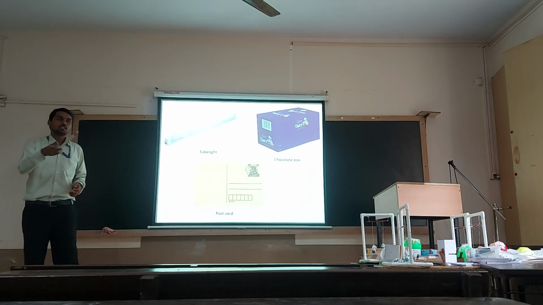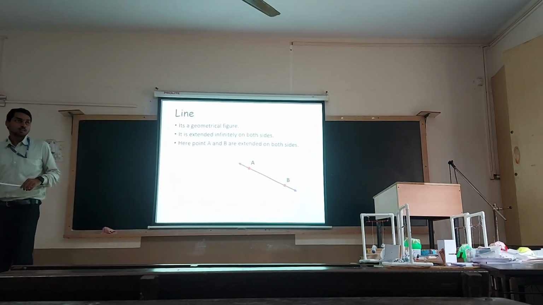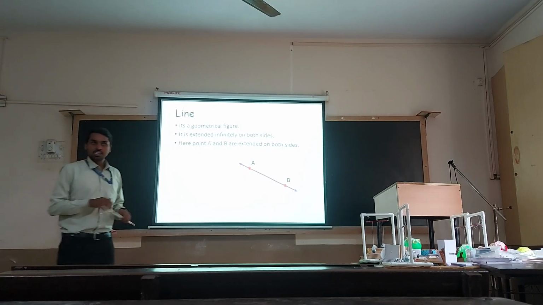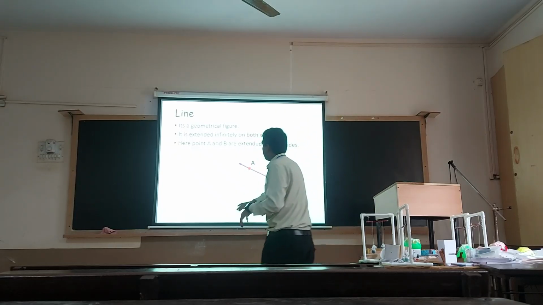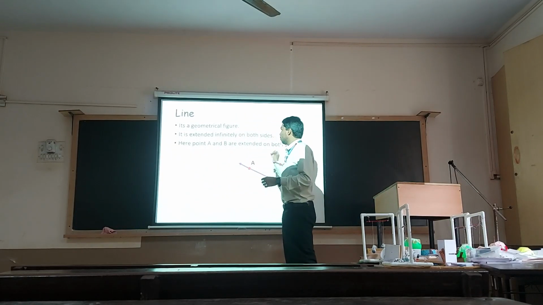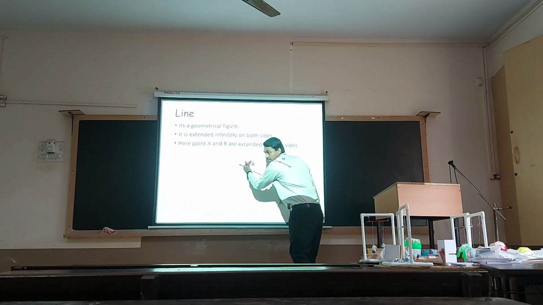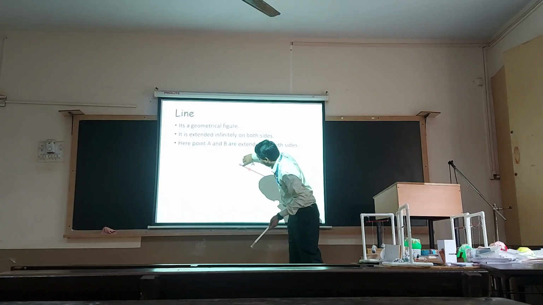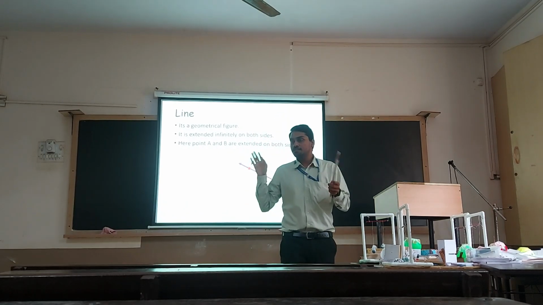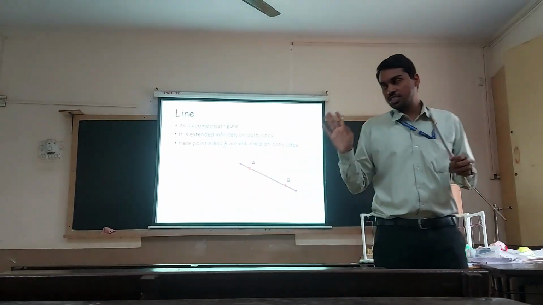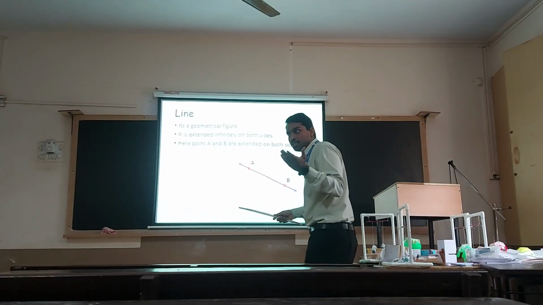Next, now we will go into the line. Line is a geometrical figure which doesn't have any boundaries. It can be extended on both sides endlessly. So I have written it can be extended infinitely on both sides. Here, point A, point B. So if I just take AB, then it becomes a line segment. And if I extend this line on both sides, along A, along B, then what happens? It becomes a line. If any line doesn't have any limit, doesn't have any boundary, then we say it is a line. If it has got a boundary, then we say it is a line segment.